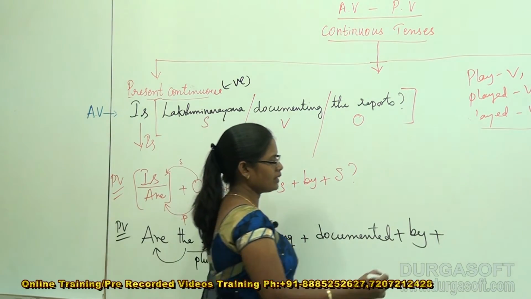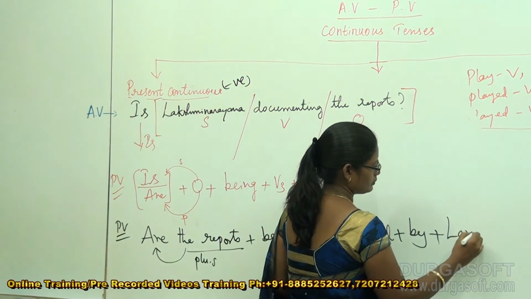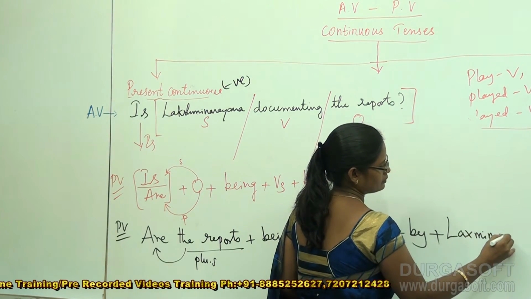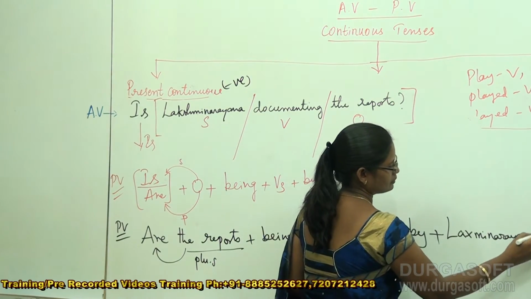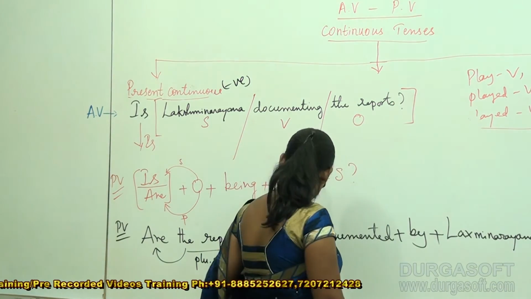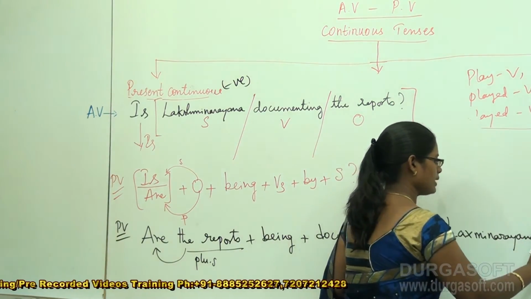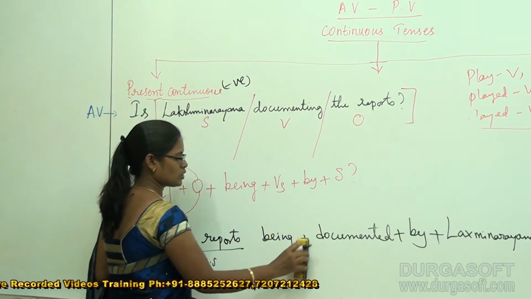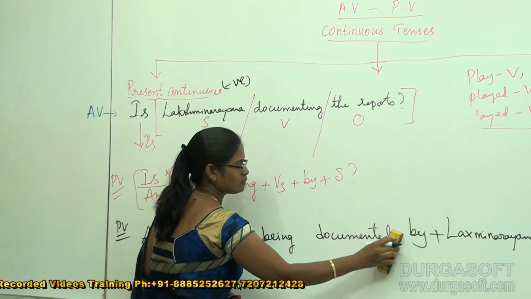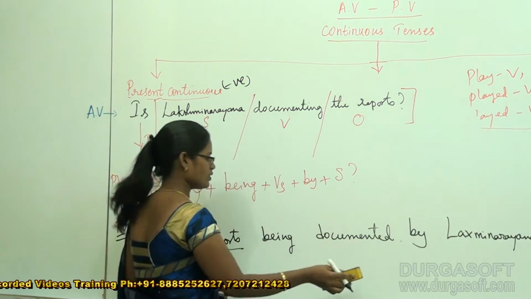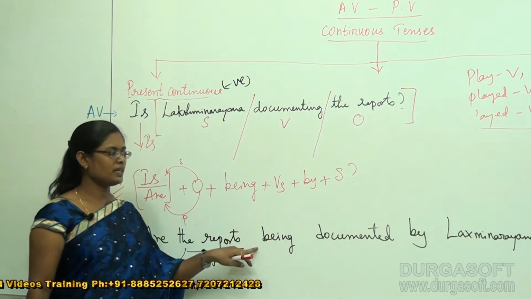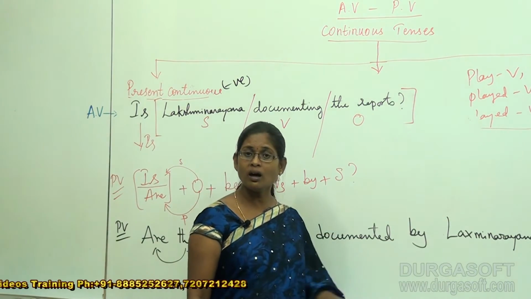Yes, Lakshmi Narayana. Question mark. So this is my actual passive voice question. Now for our convenience, you just try to remove all the pluses in between that we added just now. Now after removing plus, you start reading this: Are the reports being documented by Lakshmi Narayana?